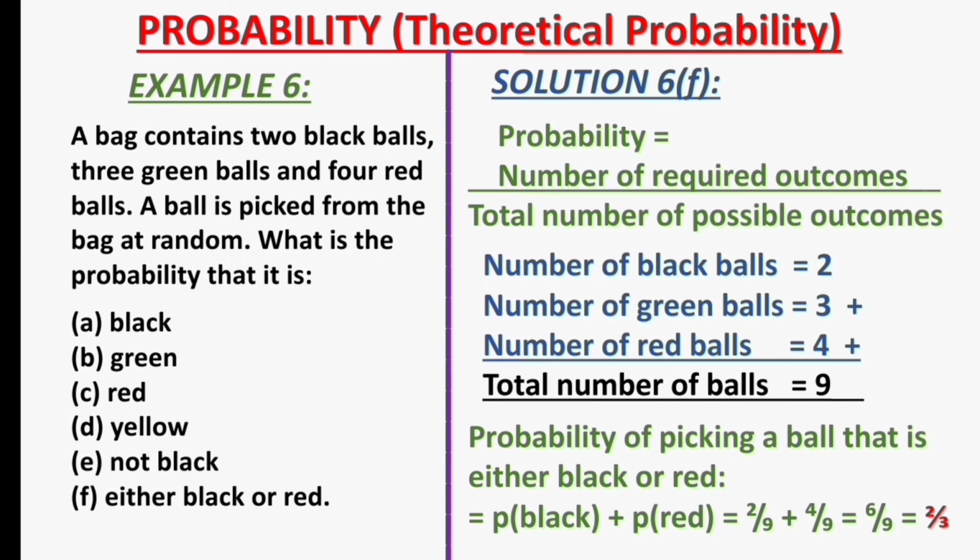That should be 2 over 9, representing the probability of picking a black ball, plus 4 over 9, representing the probability of picking a red ball. Adding up these two probabilities will give us 6 over 9, and that will simplify to 2 over 3 as our final answer. I hope you got that right.